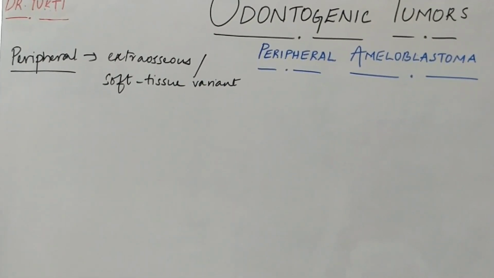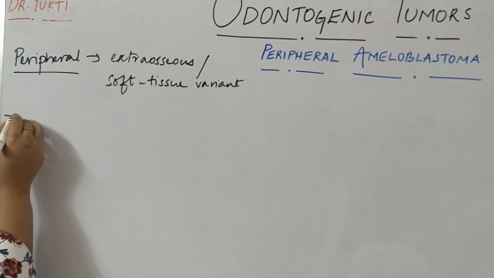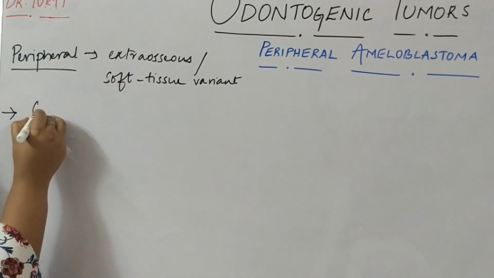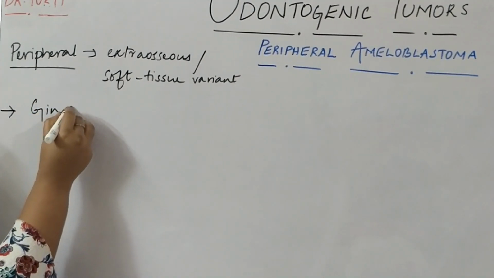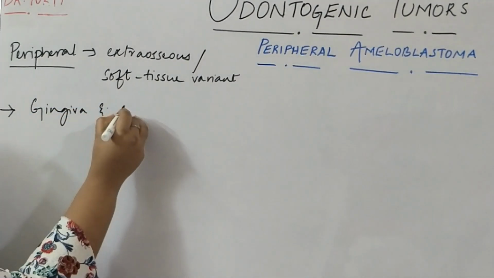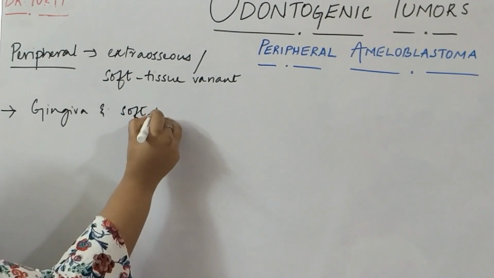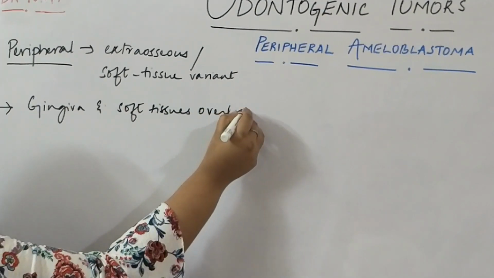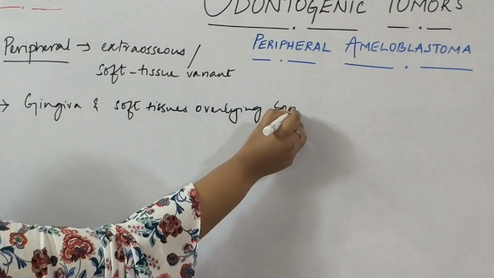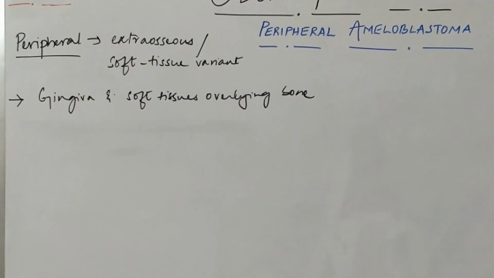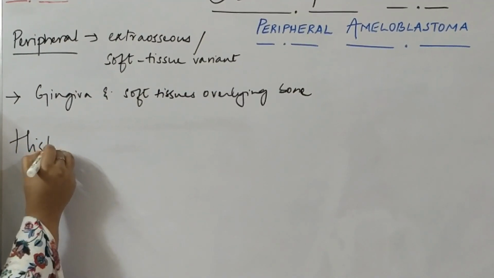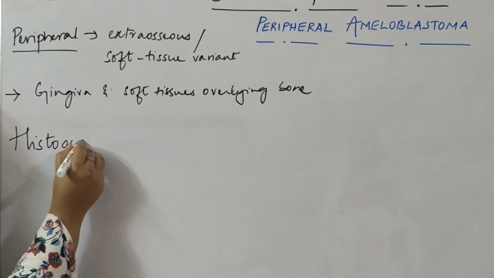Since it is an odontogenic tumor only, these ameloblastomas arise in the gingiva and the soft tissues overlying the alveolar bone.